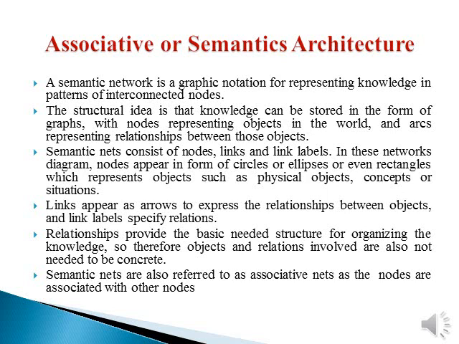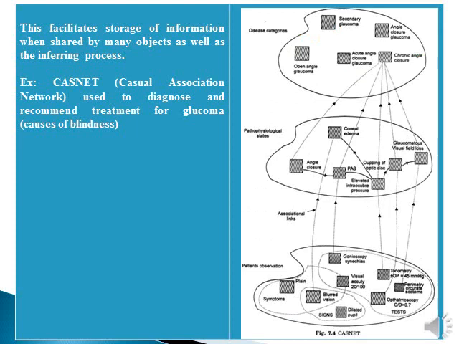Relationships provide the basic structure needed for organizing knowledge. Therefore, the objects and relations involved do not need to be concrete. Semantic nets are also referred to as associative nets, as the nodes are associated with other nodes. Semantic architecture facilitates the storage of information shared by many objects as well as the inferencing process.